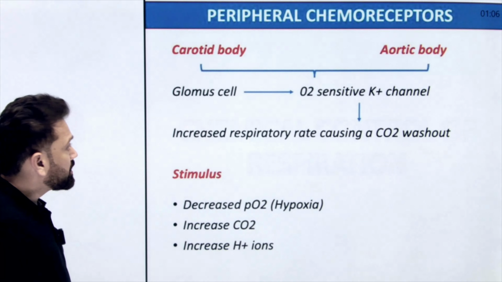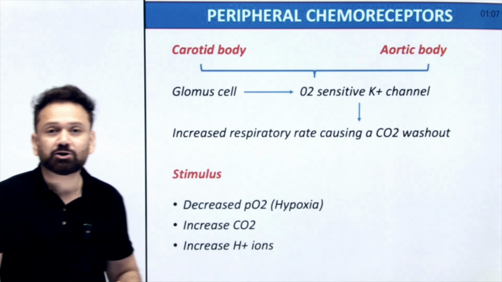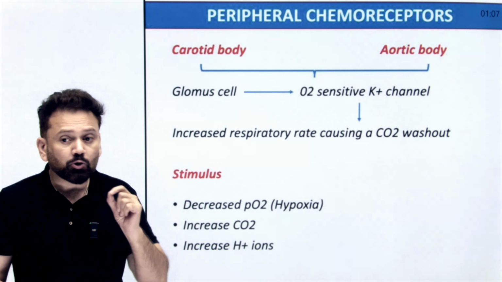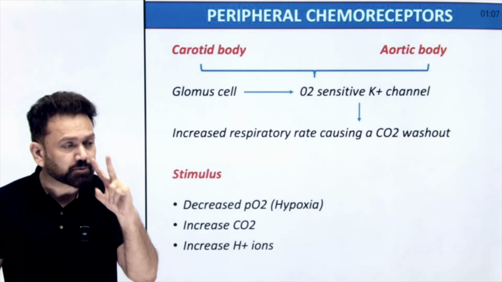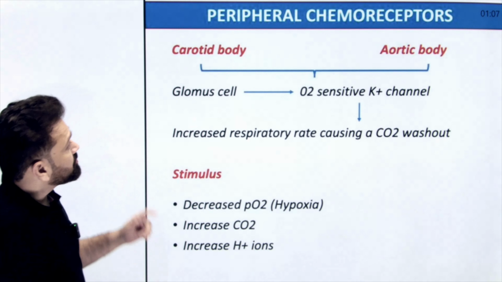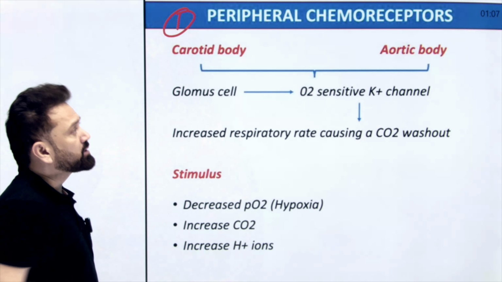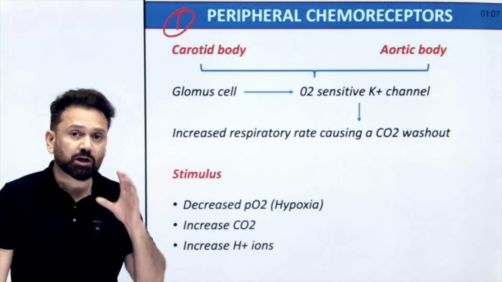Now coming to the chemical control of respiration. Till now we have discussed the neural control. Chemical control of respiration can be of two types. One is central, the other is peripheral. So first I will discuss peripheral chemoreceptors, then we will discuss the central chemoreceptors.